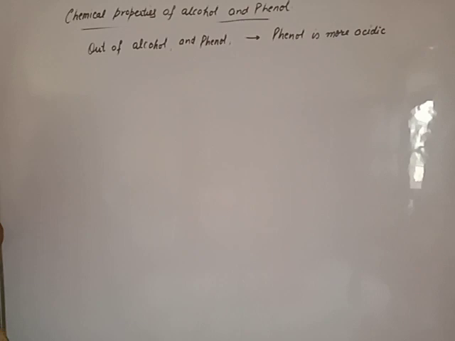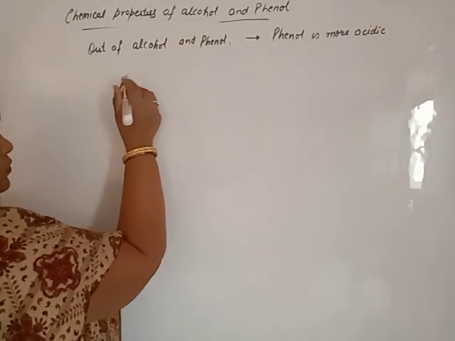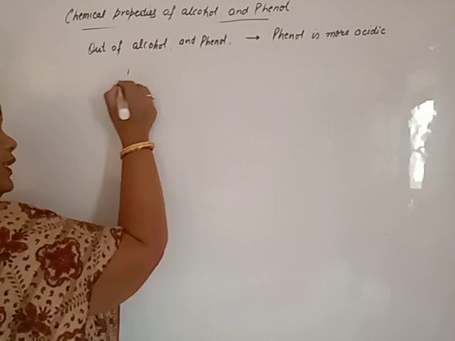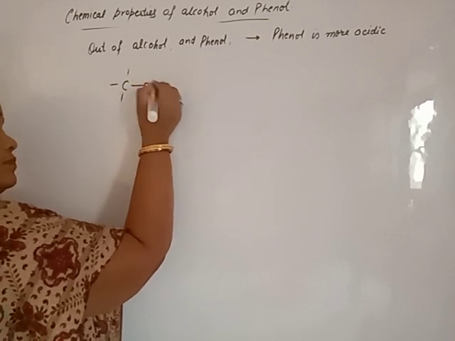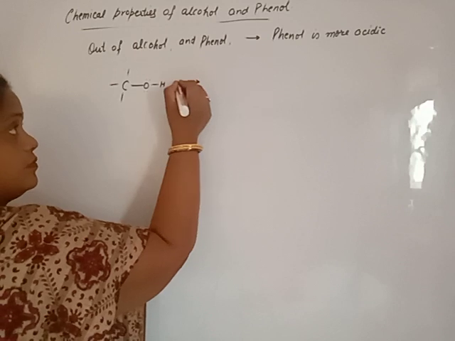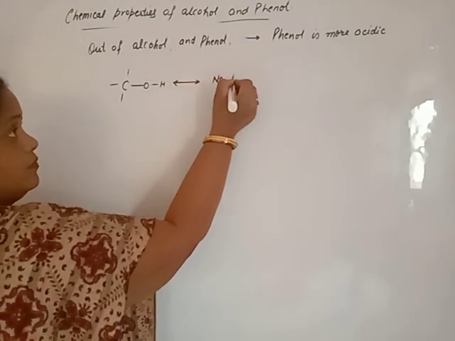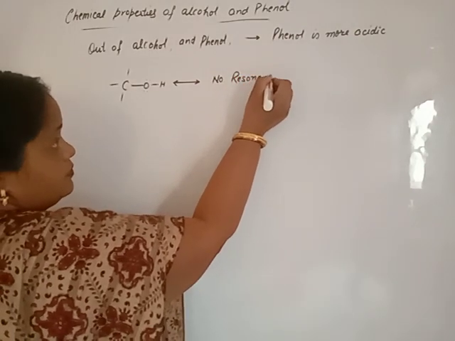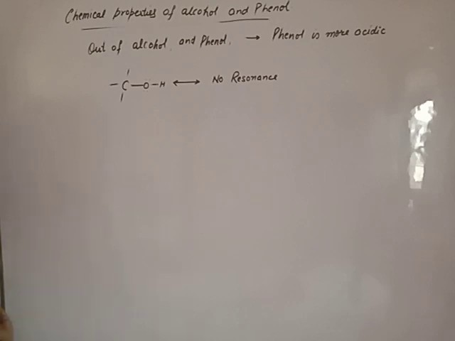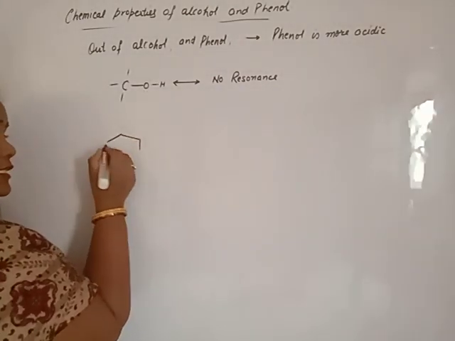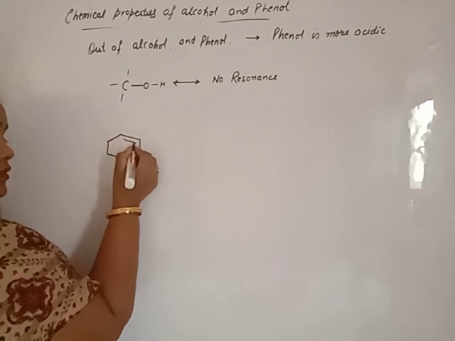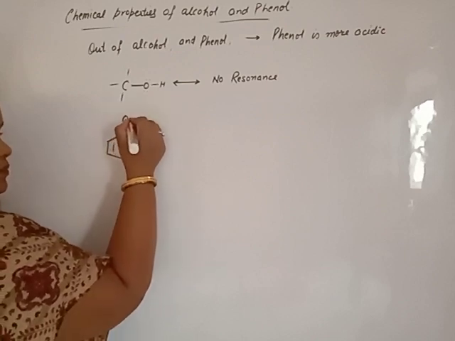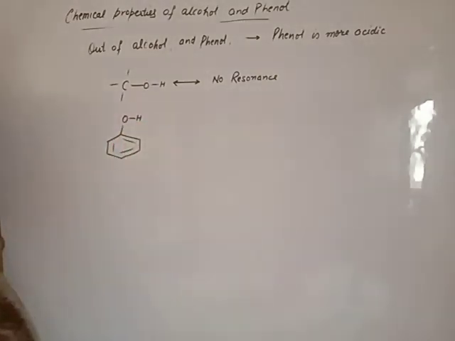Why? Due to resonance. Beta, if you want to represent the resonating structure of alcohol, none of the resonating structure will be formed. No resonating structure. But if you draw the resonating structure of phenol, start to draw. Beta, benzene is more stable and more electronegative, so it attracts electrons towards itself from